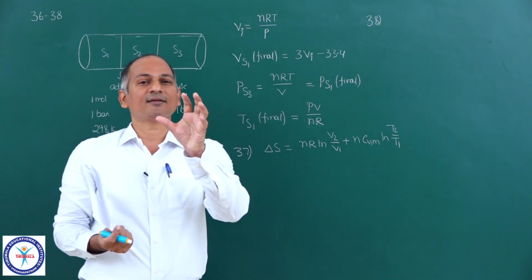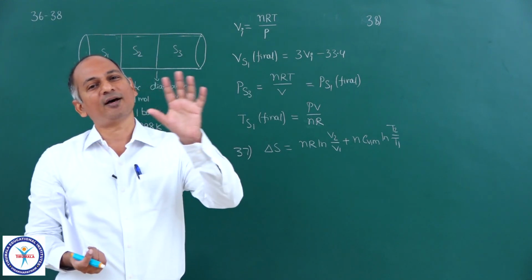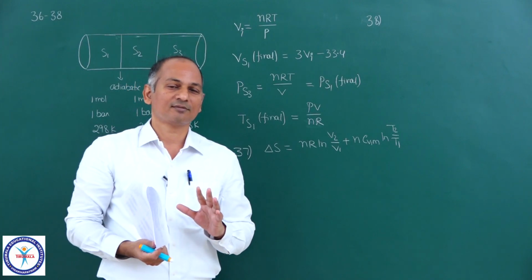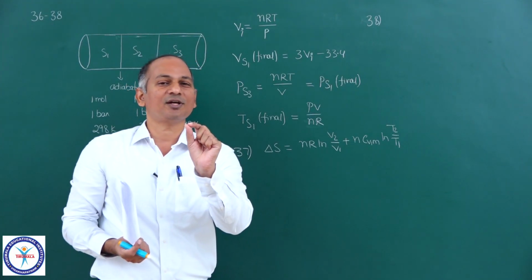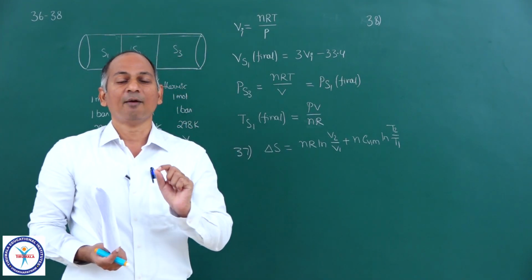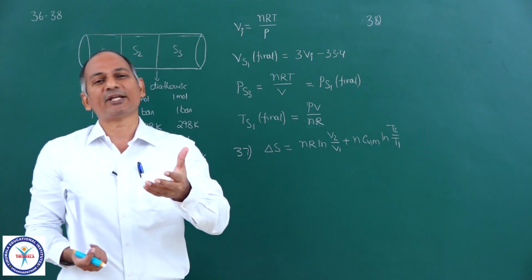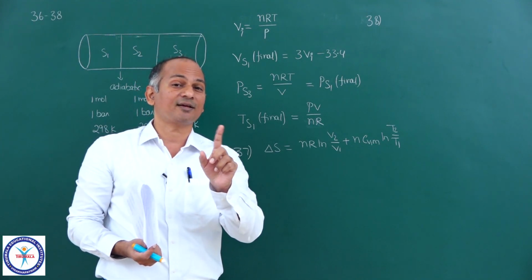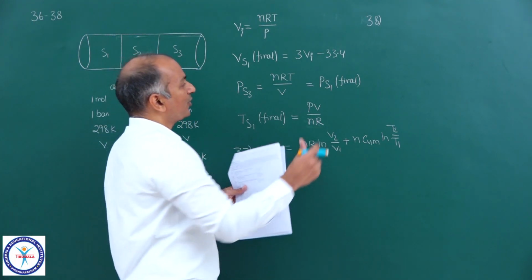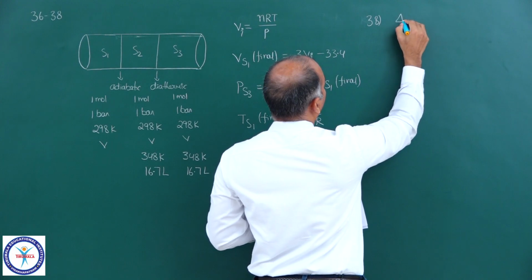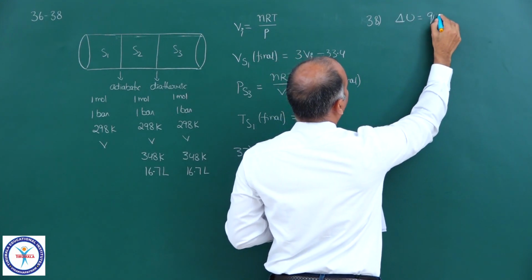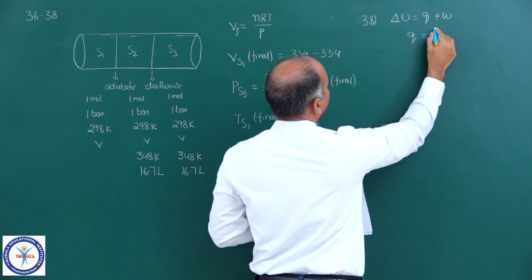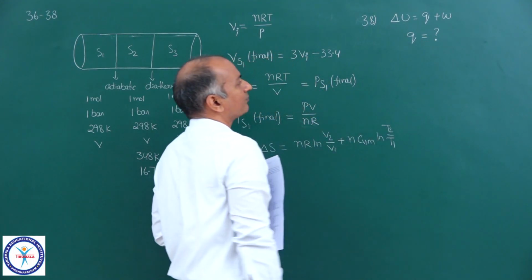And section S1 has done some work on S2 and S3. Suppose that is equal to 30 kilojoules. So change in internal energy of S1 will be only 70, but the energy supplied by us from outside will be 100. And he is asking energy supplied by us from outside, not the internal energy change. So we can write down delta U is equal to Q plus W. And in question number 38, he is asking Q.